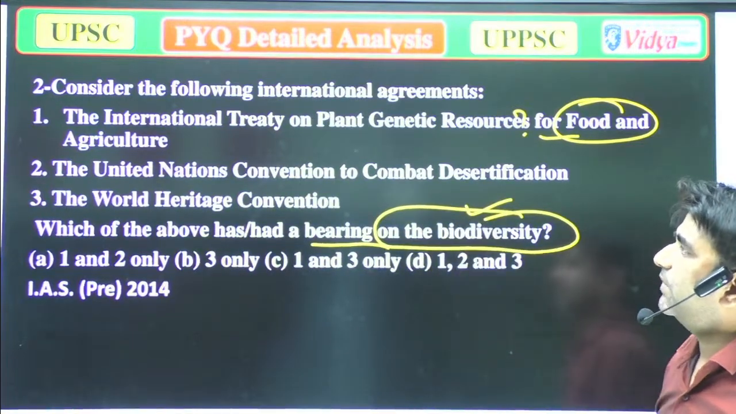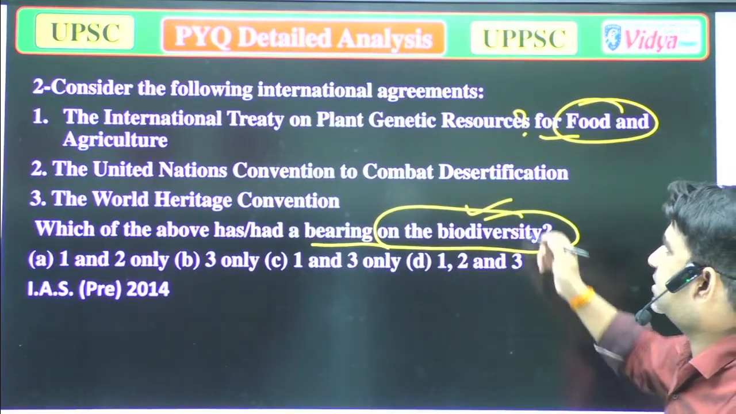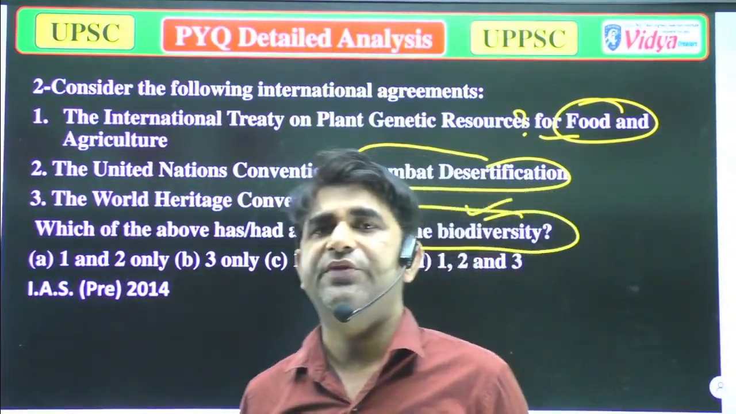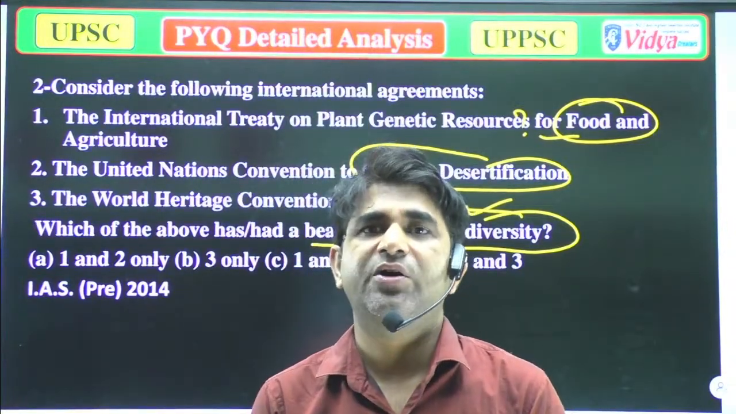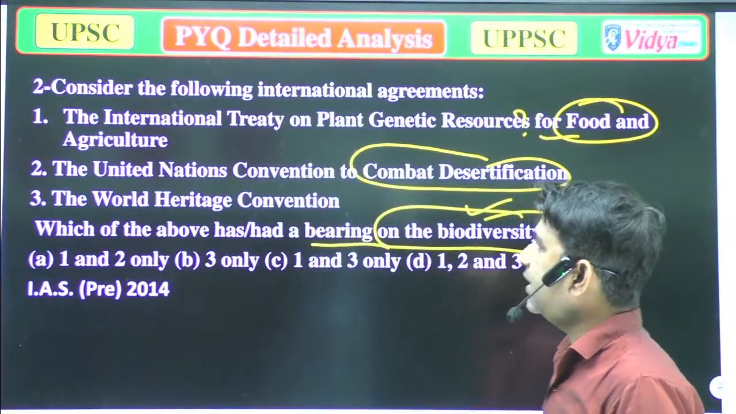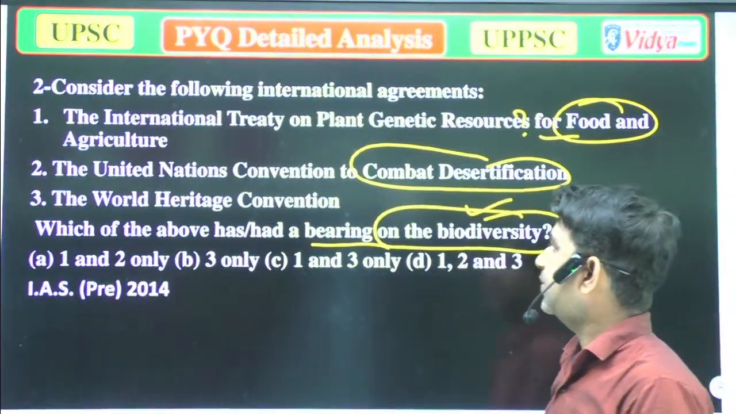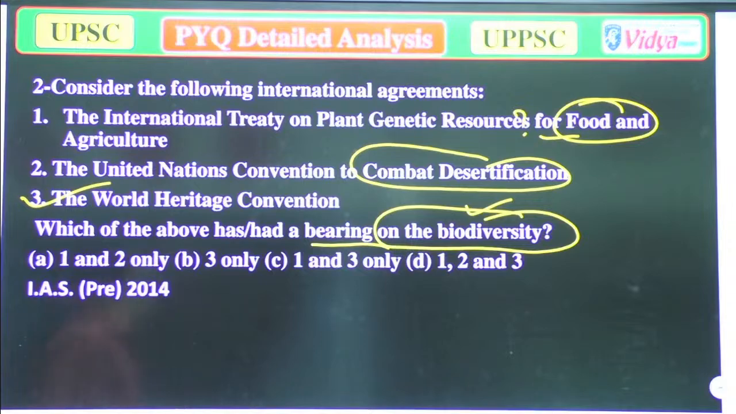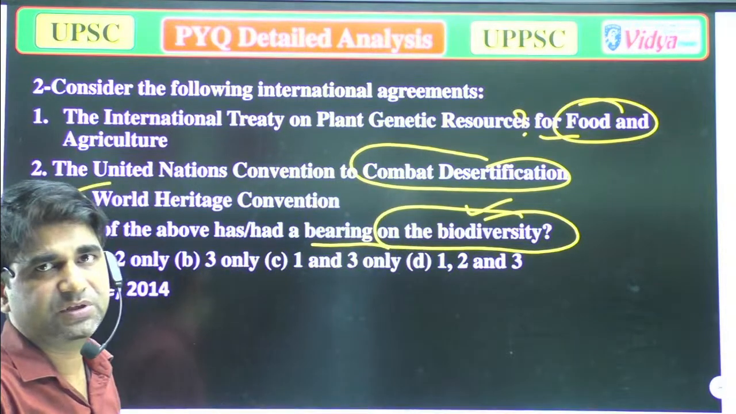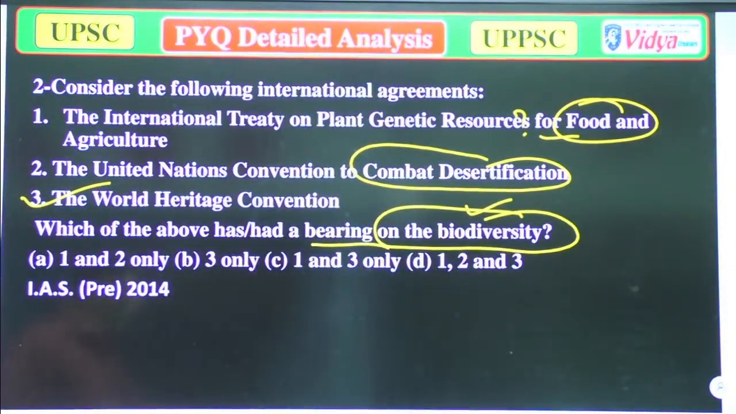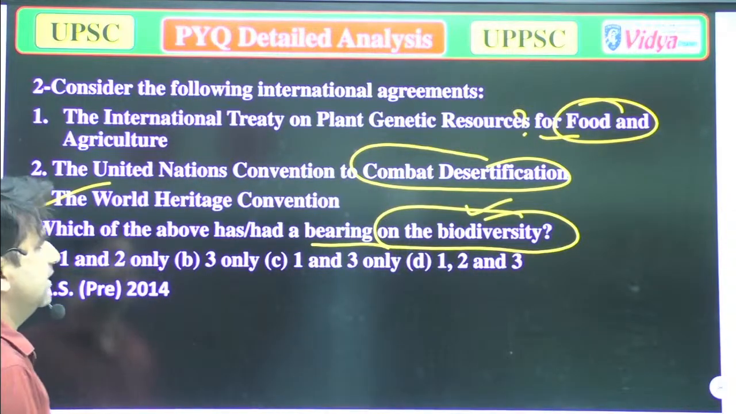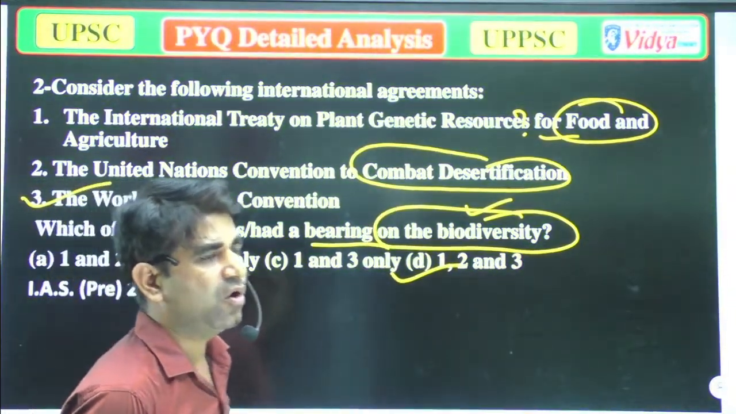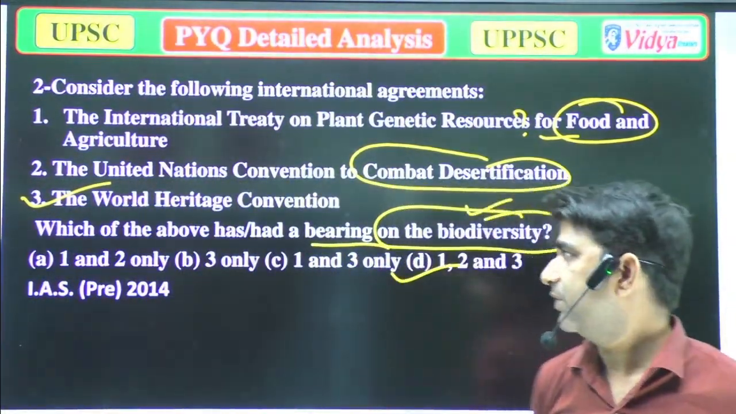B, the United Nations Convention on Combating Desertification. Yeah, it's also true, because when there is no desertification or less desertification, it will increase the biodiversity. Now, World Heritage Convention. Yeah, it's also true, because the World Heritage Convention also tells how we can conserve, or save, the biodiversity. So all of the above is correct. That is right, option D, options 1, 2 and 3 are all correct. Now we'll move to the next question.